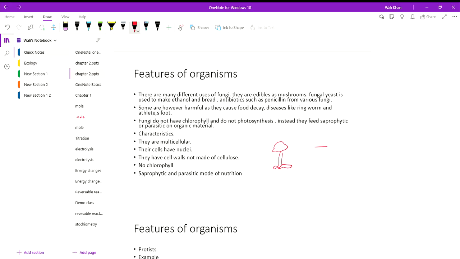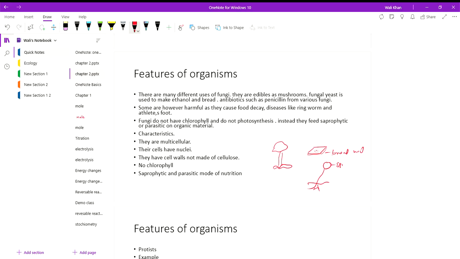You may also know the common bread mold. If the bread is outside the fridge for some days or in damp days, it can develop fungi or bread mold, which has somewhat this type of structure.